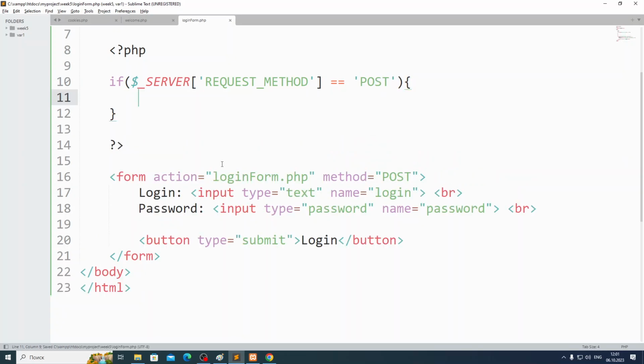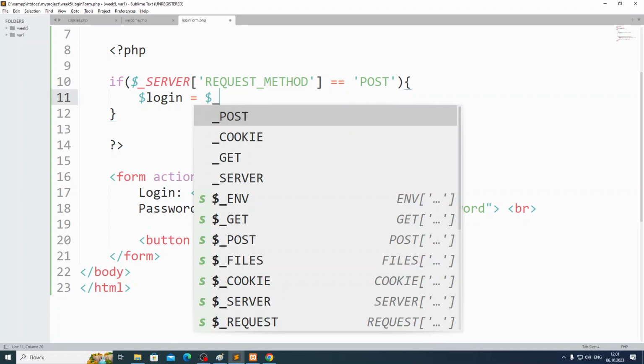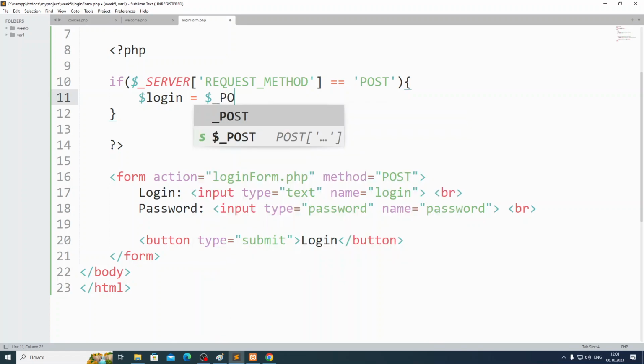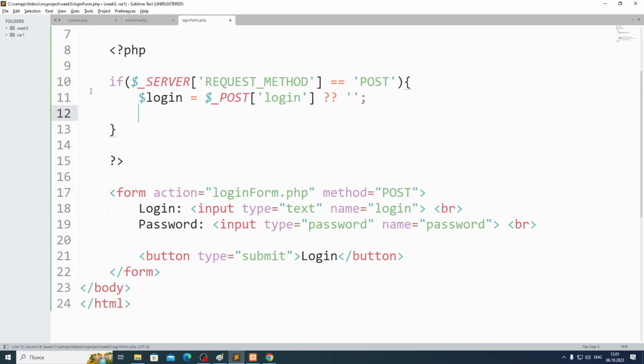So I will take his login and password quickly, guys. Login equals from post, I will take his login, and if not, it will be empty. And the same with the password. I will not check for empty or not empty.